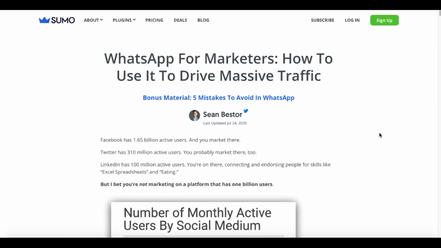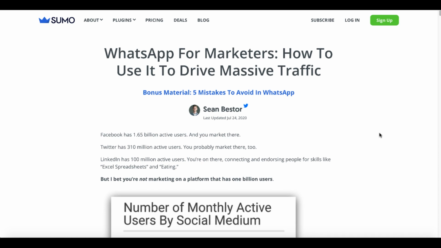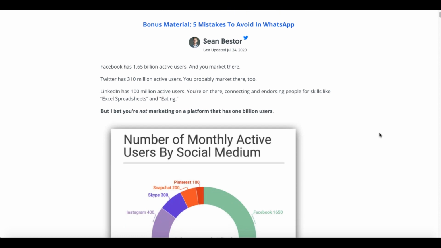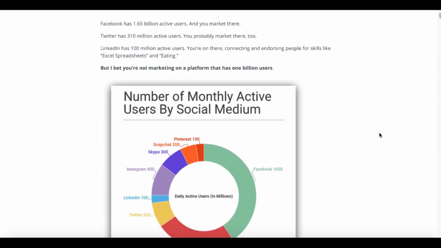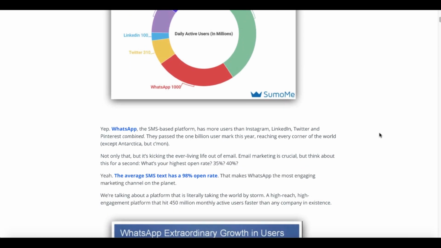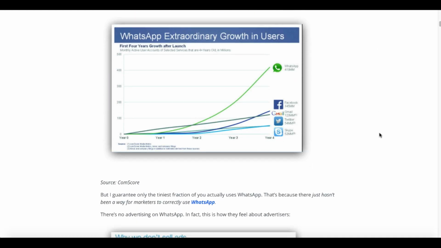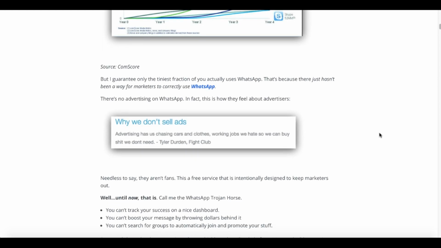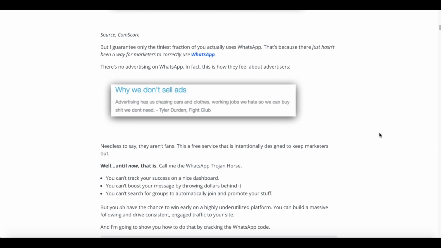So go to sumo.com, check out this WhatsApp for marketers, how to use it to drive massive traffic, plus the bonus material, which is 5 mistakes to avoid in WhatsApp. Because there are tons of people, just like the sales page says, but if you're going to use it, you need to understand what's going on with WhatsApp. Facebook has 1.65 billion active users. Twitter has 310 million active users. LinkedIn has 100 million active users. They're saying that WhatsApp has 1 billion active users, which is correct. But you need to understand where those users are, and the fact that, according to this article, there is no advertising on WhatsApp.